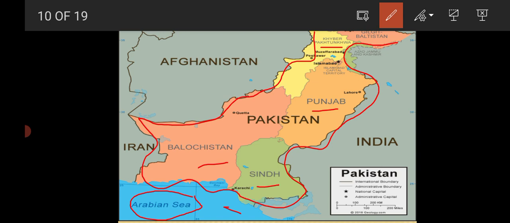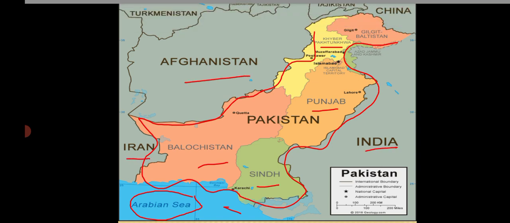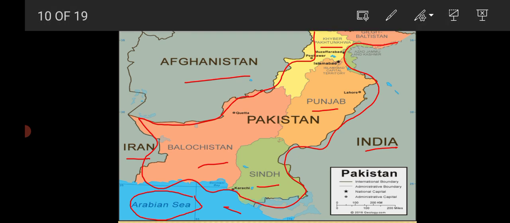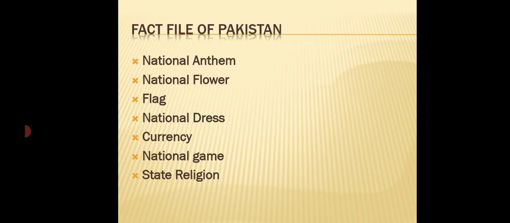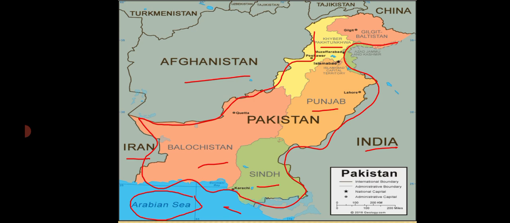Now come to the neighboring countries. In the previous lecture, I told you about the neighboring countries of Pakistan. The neighboring countries, the countries that share a border with Pakistan, are India, China, Iran and Afghanistan. India, Iran, Afghanistan and, look at this, China. These are the countries which share a border with Pakistan. Today we will discuss the fact file of Pakistan. I have revised this map of Pakistan just for all of you.